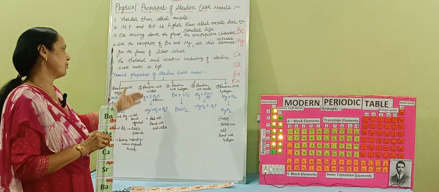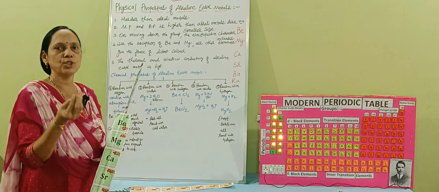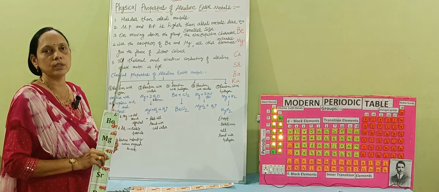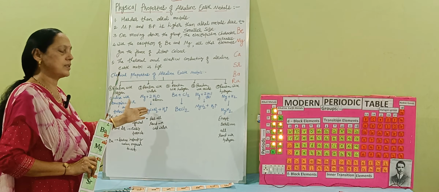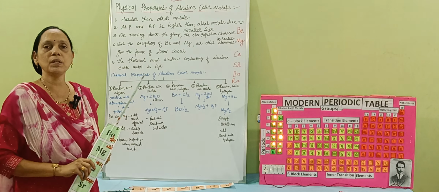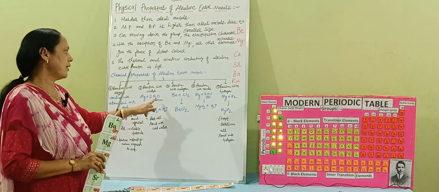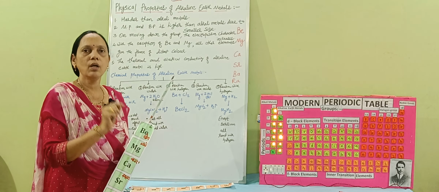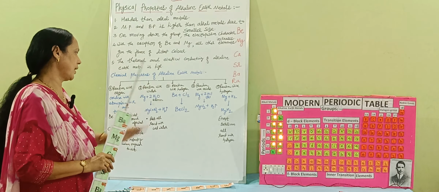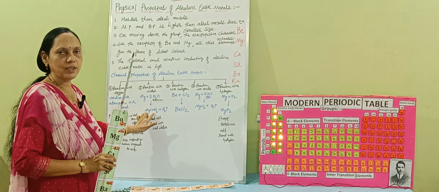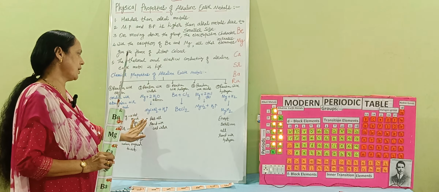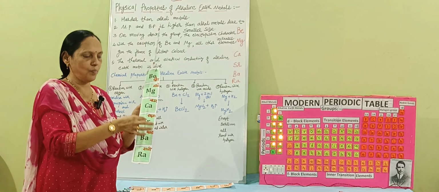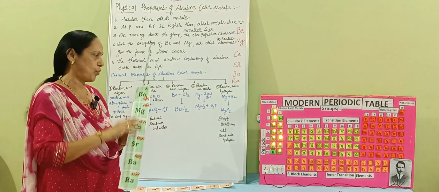Now second point, reaction with water. Already we know magnesium; we have heard the name milk of magnesia. Whenever magnesium reacts with water, it gives rise to magnesium hydroxide and hydrogen. Magnesium hydroxide means the milk of magnesia. A special thing is that magnesium reacts either with boiled water or with steam. In this way we will get the magnesium hydroxide. And the second thing is that all the rest of the elements, except magnesium, react with cold water. So this is the second property.